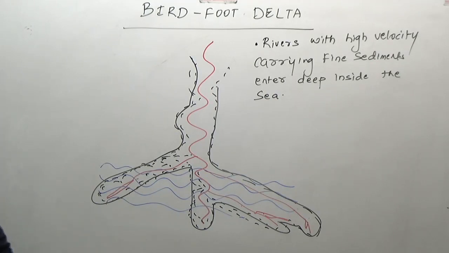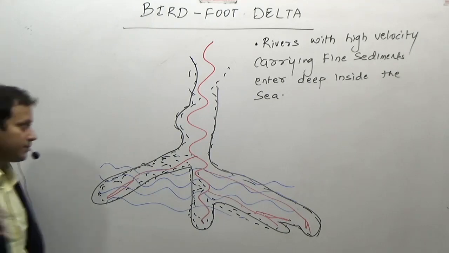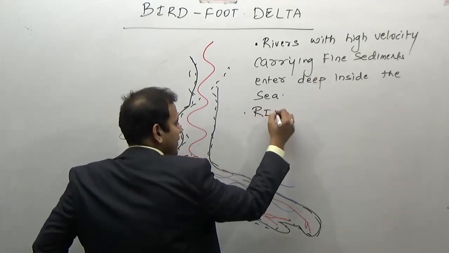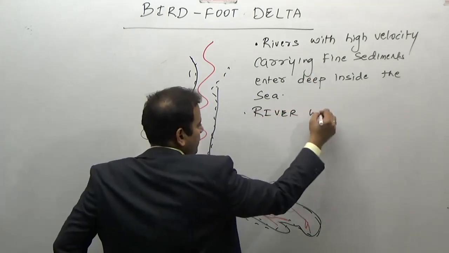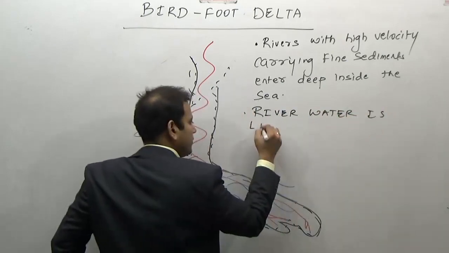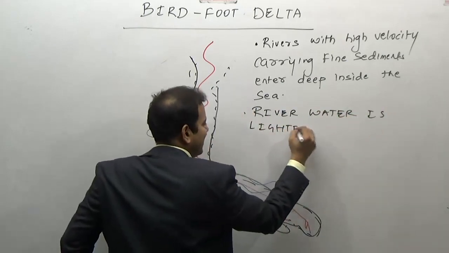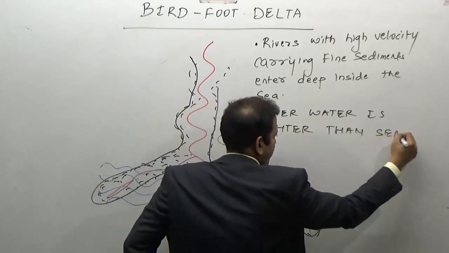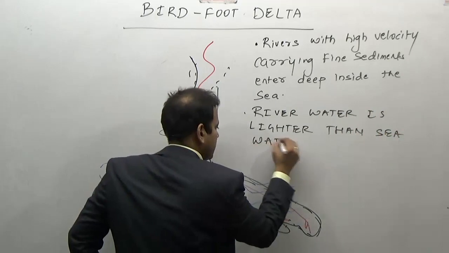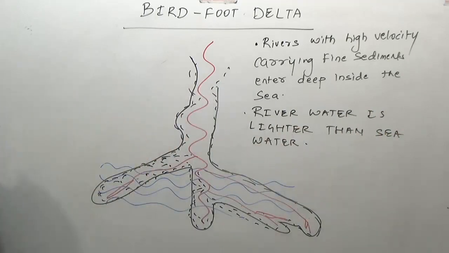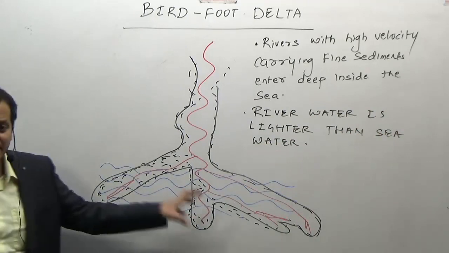Not dense, but it is lighter than the sea water. Why? Because it is carrying fine sediments. Therefore, it goes deep inside the sea and forms a very linear shaped delta.